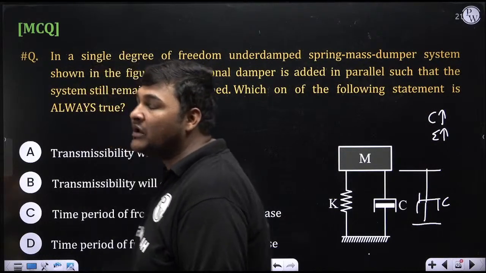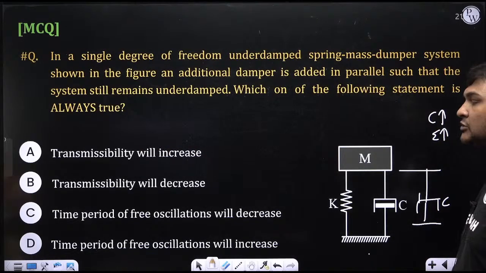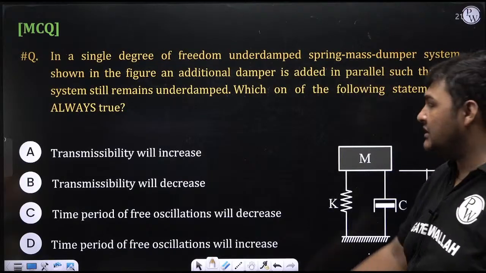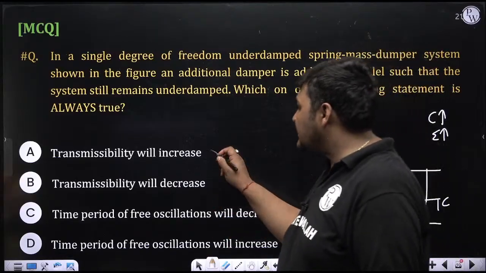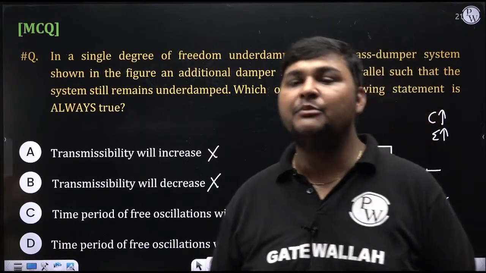For that I should know whether r is less than root 2 or greater than root 2. If it is less than root 2, by increasing zeta, epsilon will decrease, meaning this will be correct. If it is more than root 2, by increasing zeta, epsilon will increase, meaning this will be correct. But right now the range of r is not given. So can I say that options A and B are not always true? They are not correct, because they would be correct only if the range of r is given.